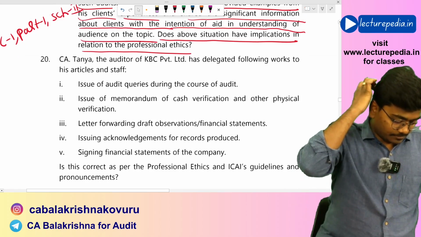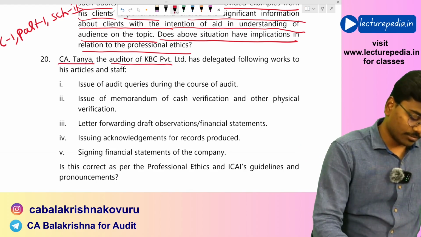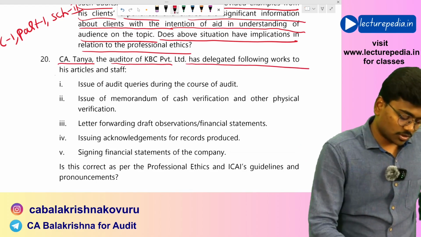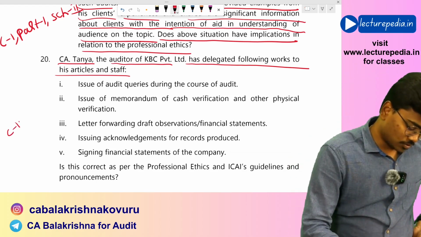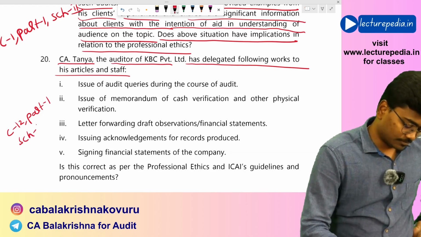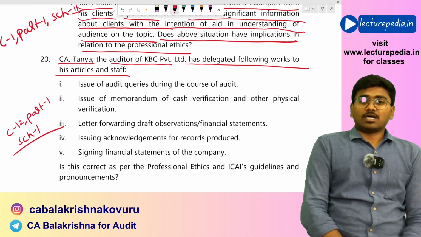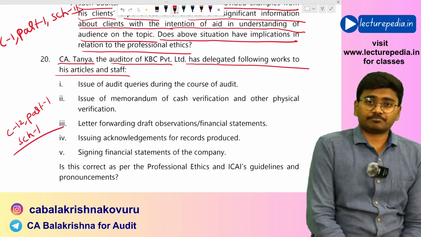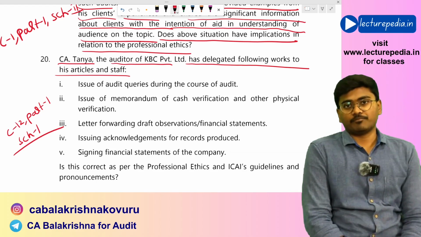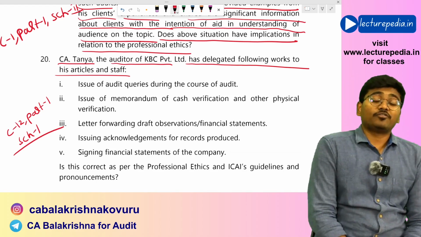question number 20. CA Tanya, auditor of KBC Private Limited, has delegated following works to his articles. Basically, this is with respect to clause 12 part 1 schedule 1, wherein you cannot allow any person other than member of institute or a chartered accountant who is your partner to sign on your behalf any balance sheet or profit and loss account or any report or financial statements.